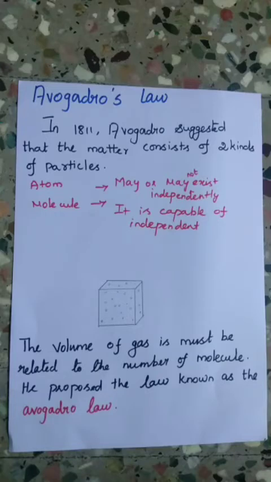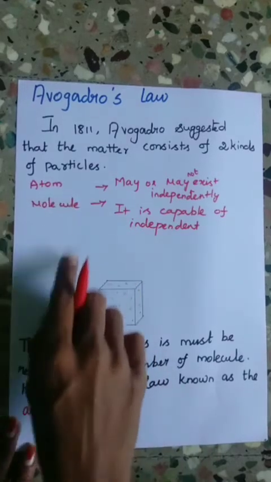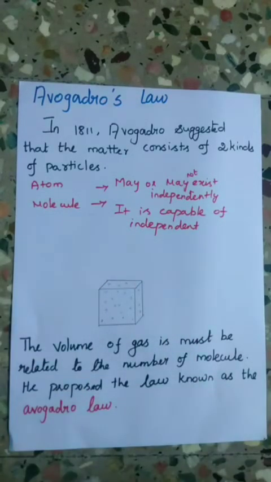In 1811, Avogadro suggested that matter consists of two kinds of particles, namely atoms and molecules. He defined an atom as the smallest particle of an element which takes part in a chemical reaction.